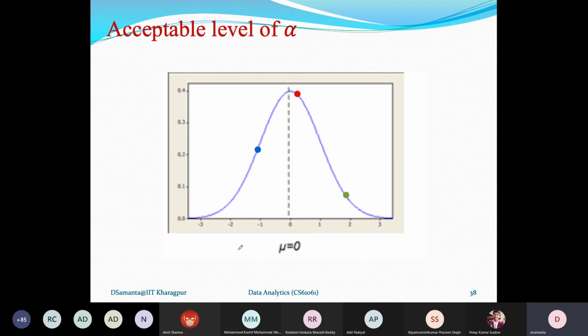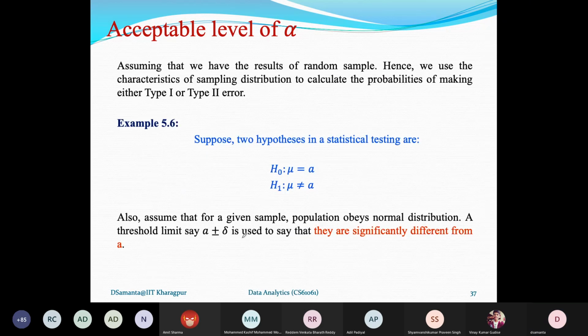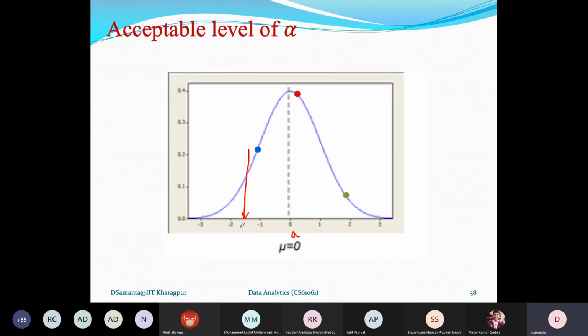Let it be delta somewhere here. So this is your A value, this is the A minus delta value, and similarly here it is the delta value, so we say A plus delta.